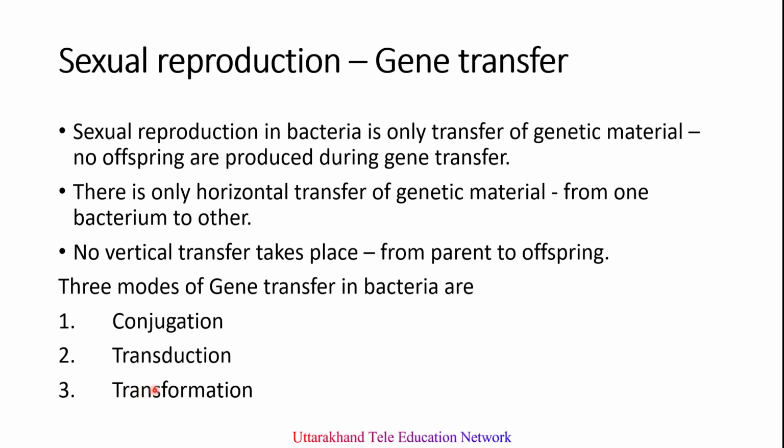The third one is transformation, where a piece of DNA would be taken up by bacteria from its surrounding environment and incorporated into the recipient cell. So you can see here, in all these three methods, there is no parent cell to daughter cell gene transfer. In vertical gene transfer, it occurs from parents to the offspring. So this type of gene transfer in bacteria is called horizontal gene transfer. Now we will discuss all three methods: conjugation, transformation, and transduction one by one.